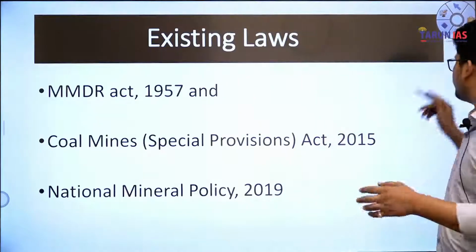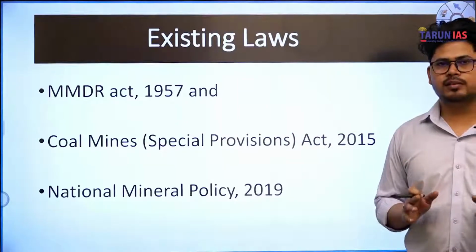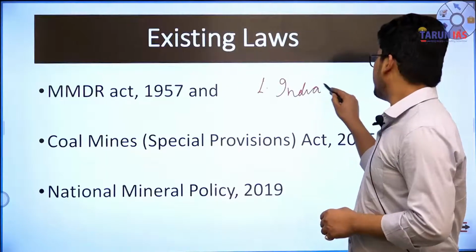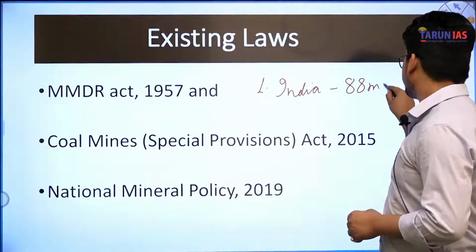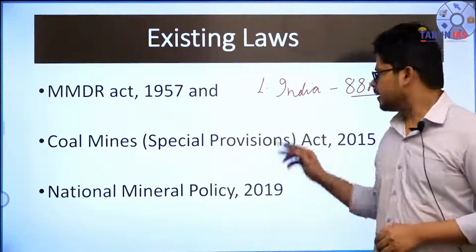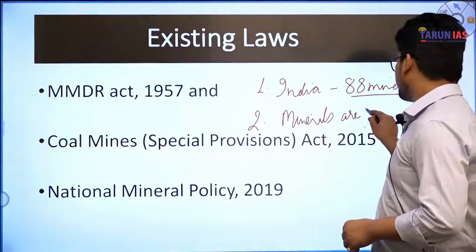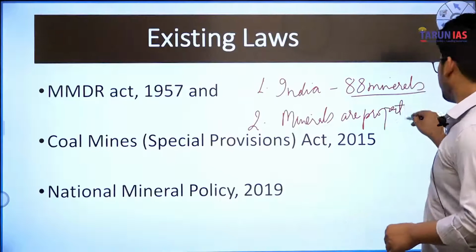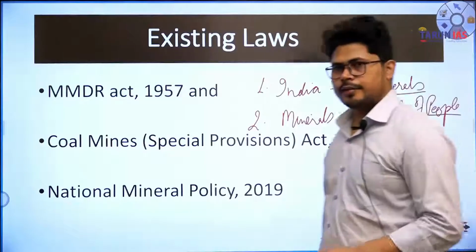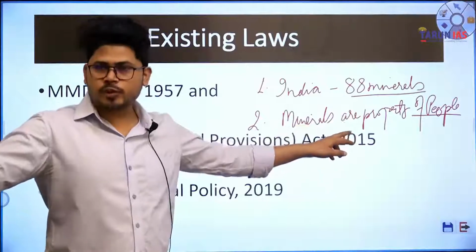Okay. The very important thing about mines and minerals is कि India produces around 88 minerals. ठीक है. The second one is, minerals are what? Minerals are property of people. ठीक है. Because they belong to everyone. Okay. The second very important thing is minerals are property of people.